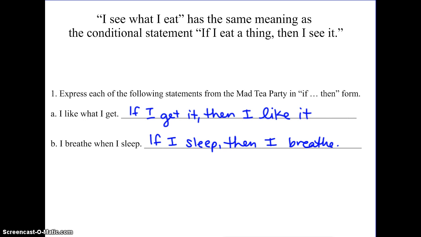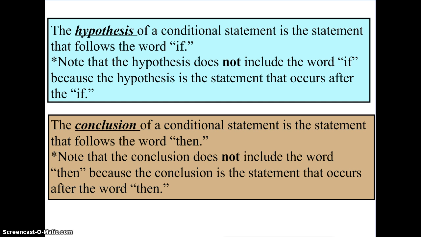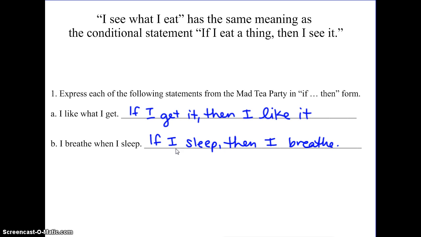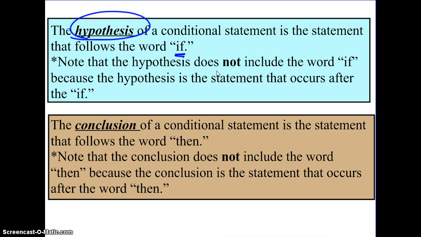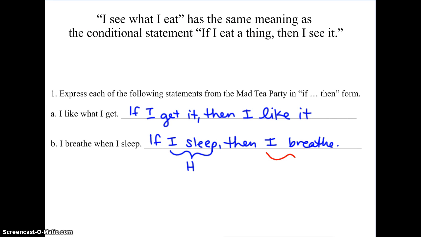Okay? Now, there are two parts of a conditional statement, and the first part is called the hypothesis. It always follows the word if. So if we go back to the previous page, if I sleep, the hypothesis here would be I sleep. Notice it does not include the word if. Okay? Does not include the word if. That is not part of the hypothesis. This is very important. Now, with conclusion, it always follows the word then, but again, does not include the word then. So going back to our previous statement, I breathe would then be my conclusion.